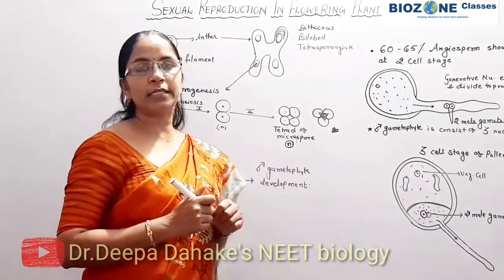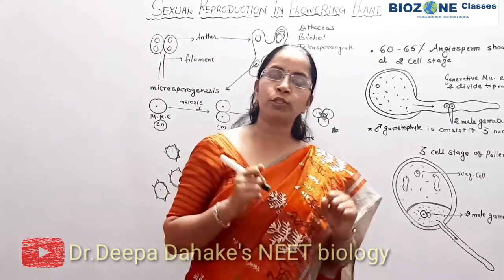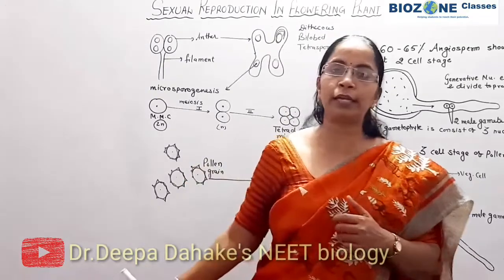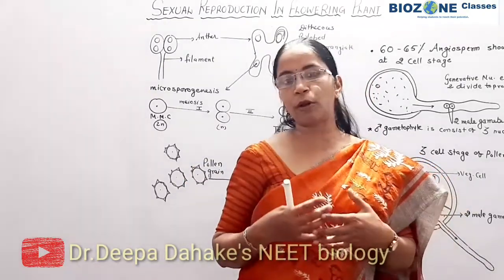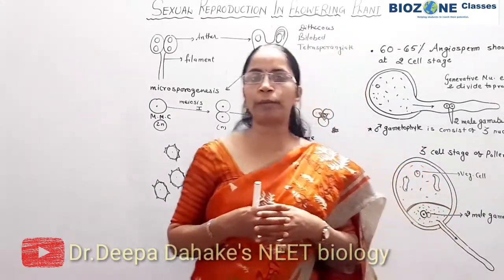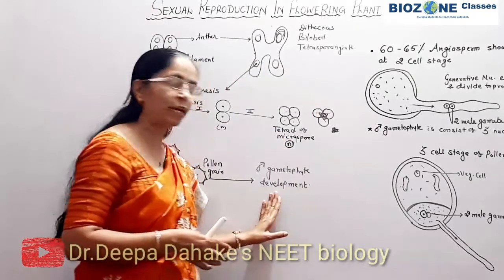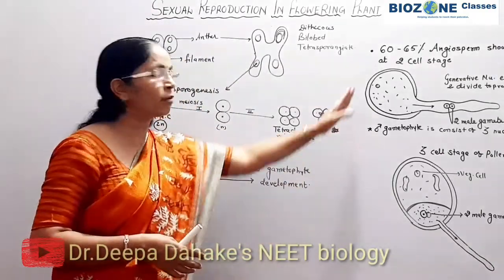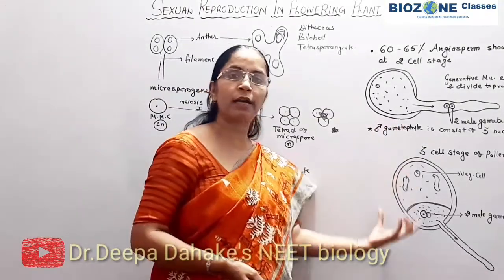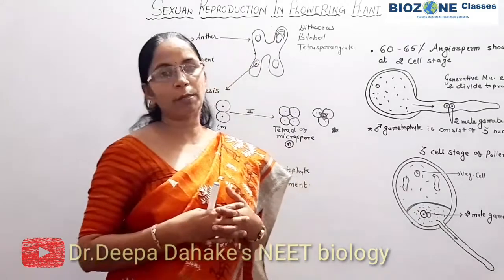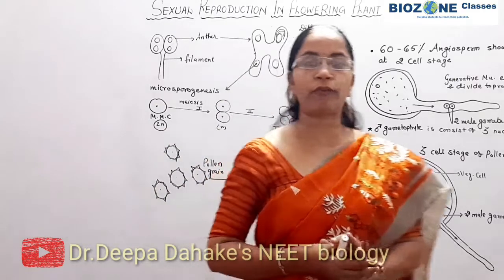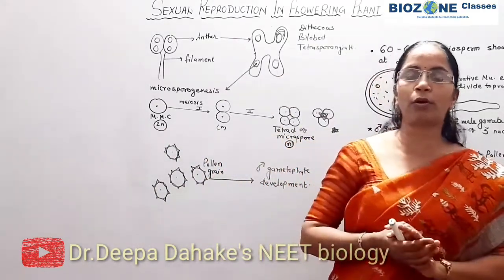One branch of science is there that is called palynology. So palynology, you remember, is a branch of science which deals with the structure of pollen grain, collection of pollen grain and the storage of pollen grain. So this much you remember for the pollen grain, and after that the pollen grain becomes a male gametophyte. We studied today how the male gametophyte is developed from a single haploid pollen grain. So this is all about the development of the male gametophyte, that is one reproductive organ of the flower.